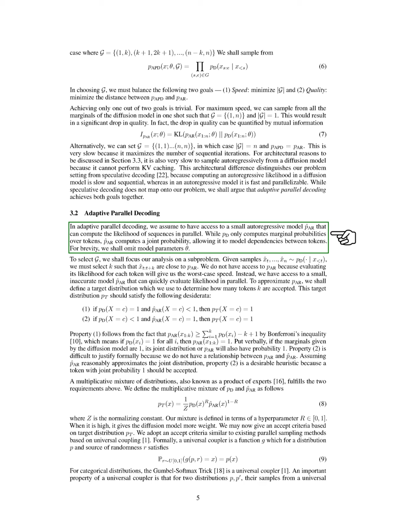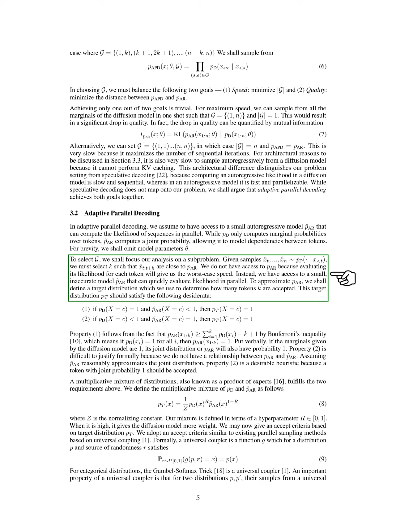To choose a set of tokens, we focus on a specific problem. Given samples from our diffusion model, we need to select a number of tokens that are close to what the autoregressive model predicts. We cannot directly access the autoregressive model because evaluating its likelihood for each token would slow us down. Instead, we use a smaller, less accurate model that can quickly evaluate likelihoods in parallel.